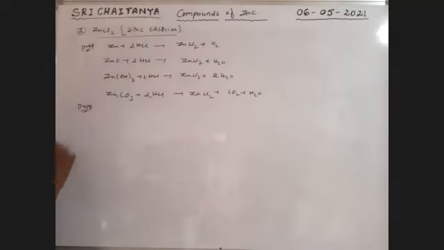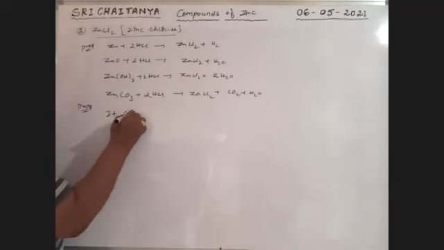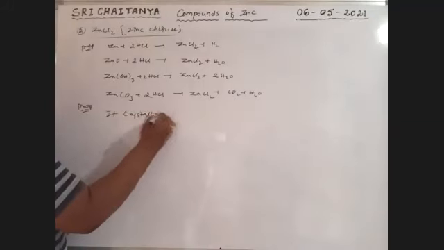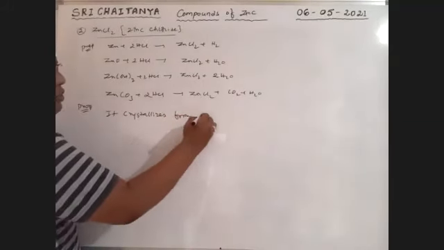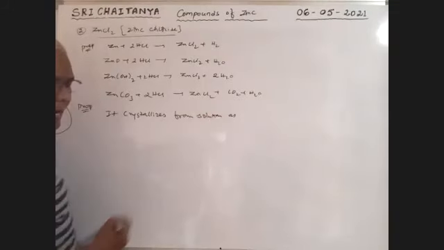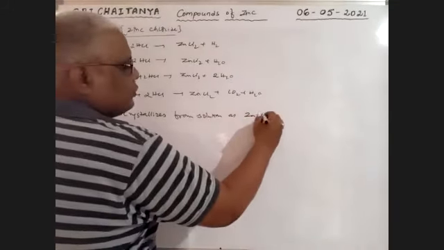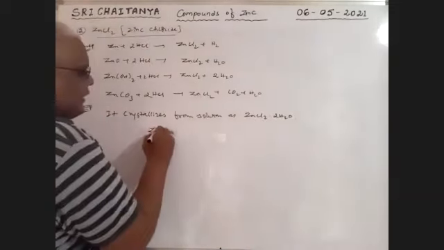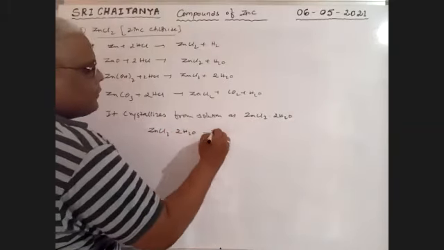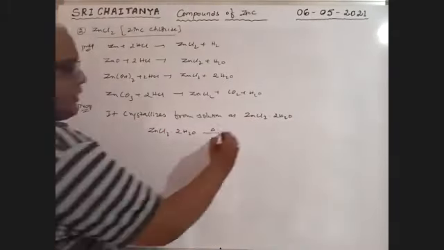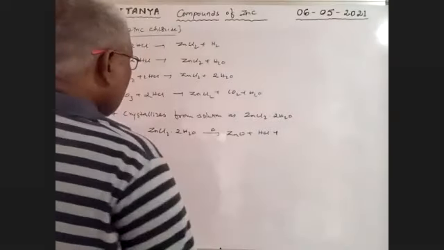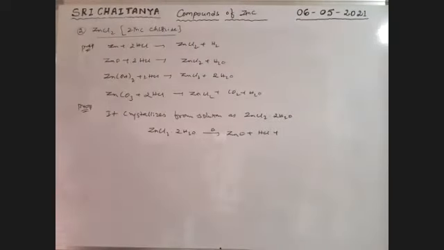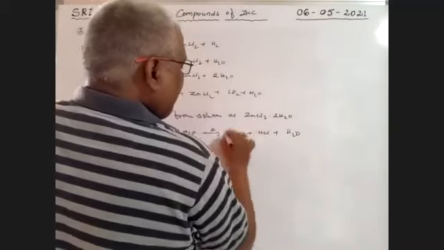Next, properties. It crystallizes from solution as ZnCl2·2H2O, in the hydrated condition. If that is heated strongly, it converts into ZnO plus HCl plus H2O. Zinc oxide.